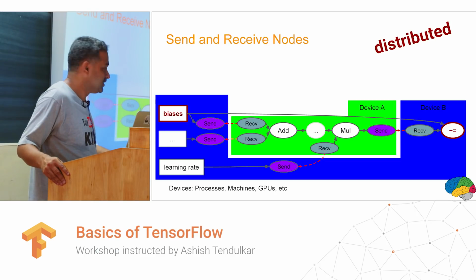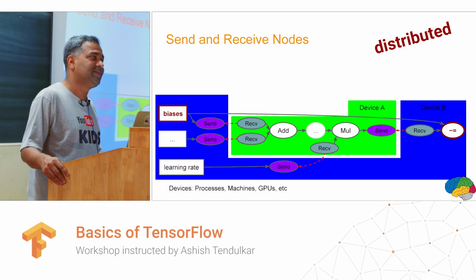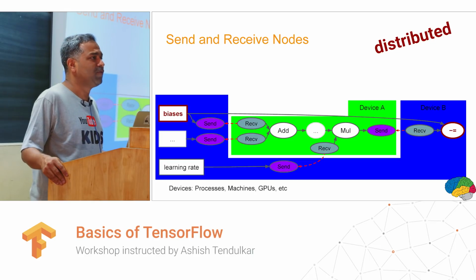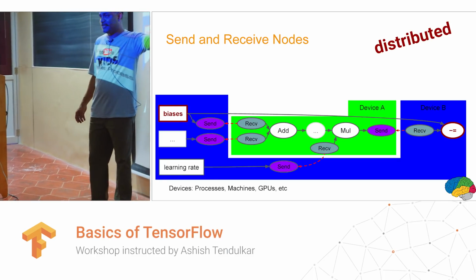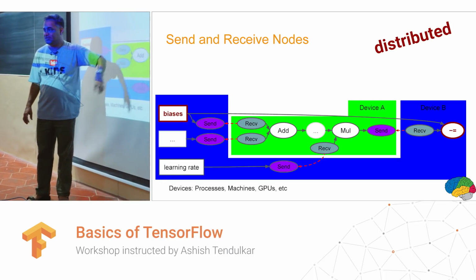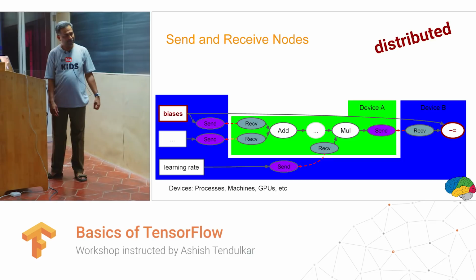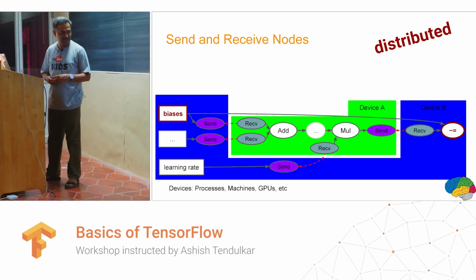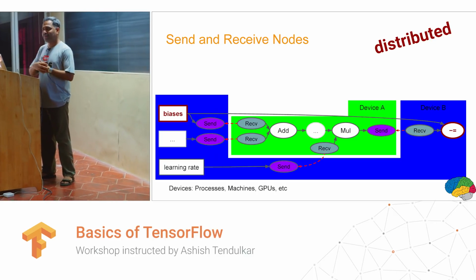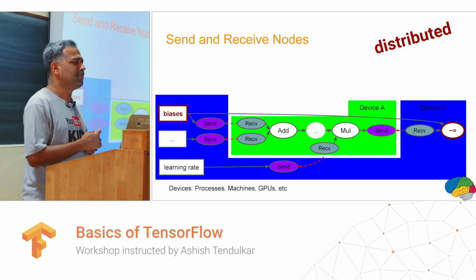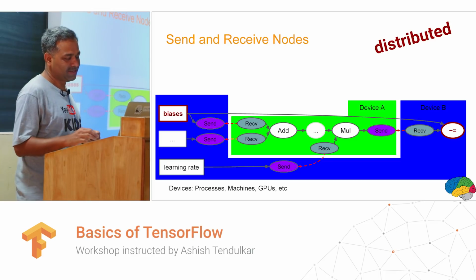If TensorFlow doesn't do it, you would have to supply a function to perform the differentiation operation. But TensorFlow has an inbuilt facility to do the differentiation, and it actually inserts this node automatically. Plus TensorFlow also has a specialized linear algebra compiler that optimizes some of the mathematical functions for you. You can think of this as a compilation phase, and all kinds of optimizations are done at that stage.